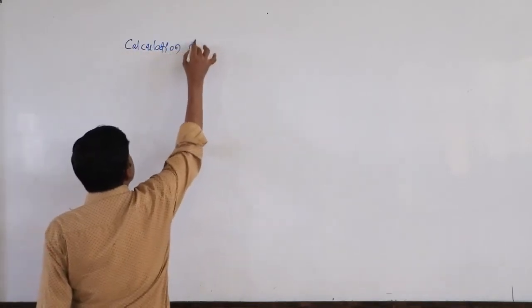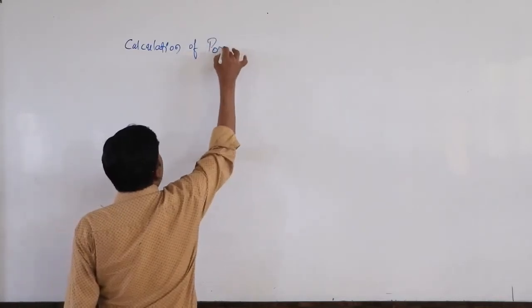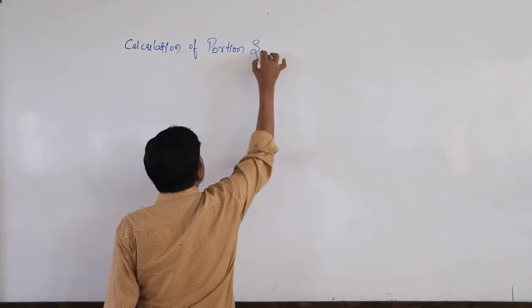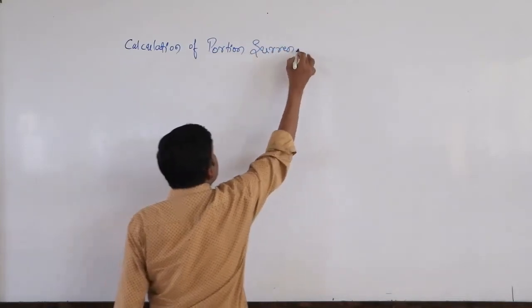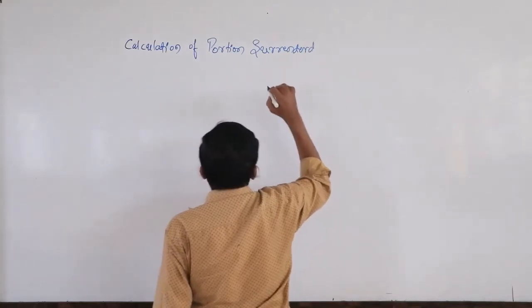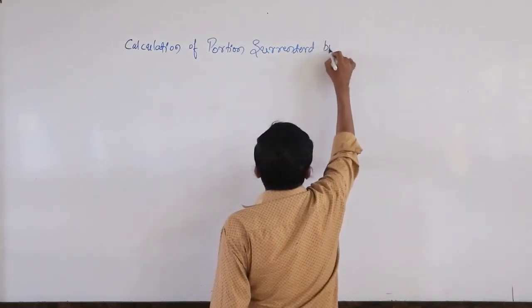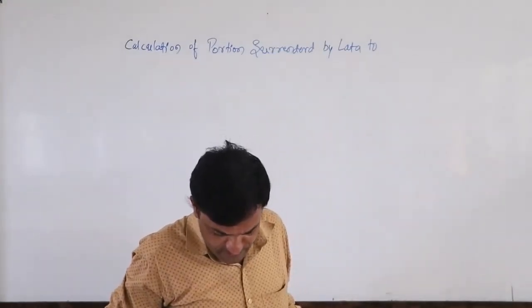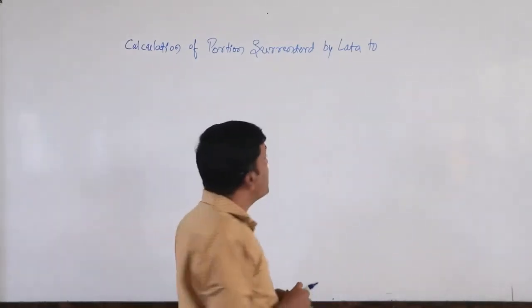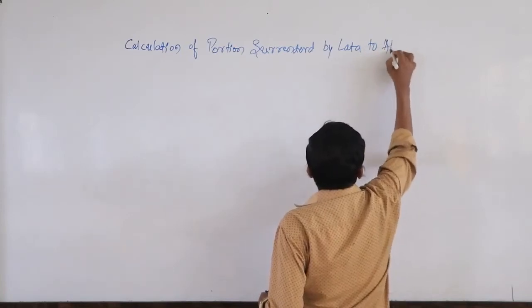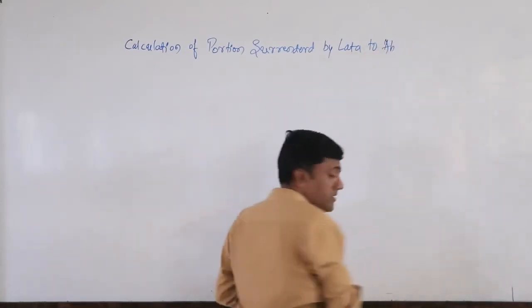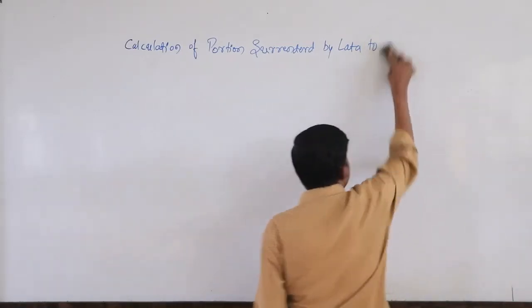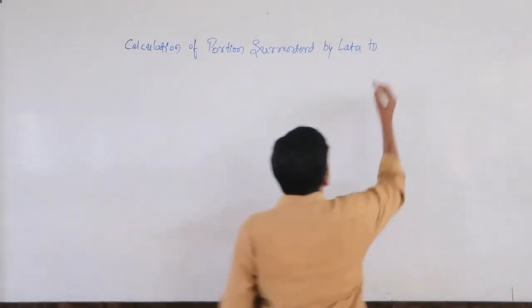Calculation of portion surrendered by Lata to the two continuing partners, Abhishek and Apeksha.